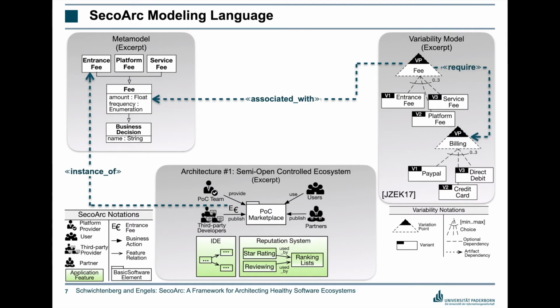For example, if in an architecture any kind of fee is defined, then there must also be billing features in the architecture to enable online transactions. Such interdependencies, and in general the semantics of variabilities, are implemented using Object Constraint Language (OCL) constraints.